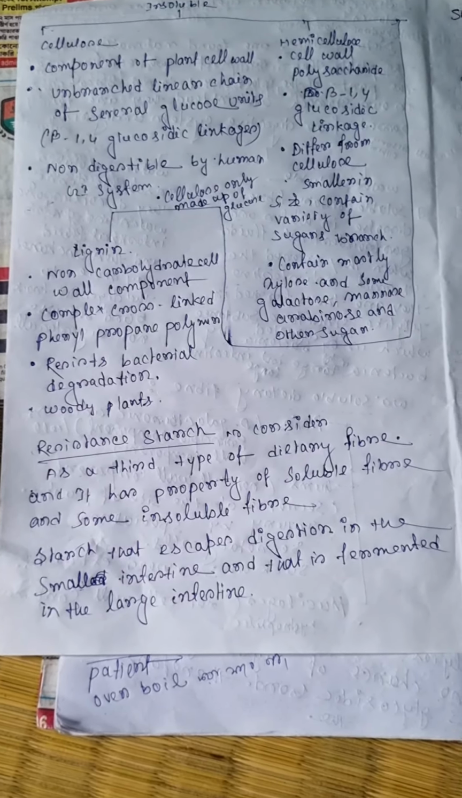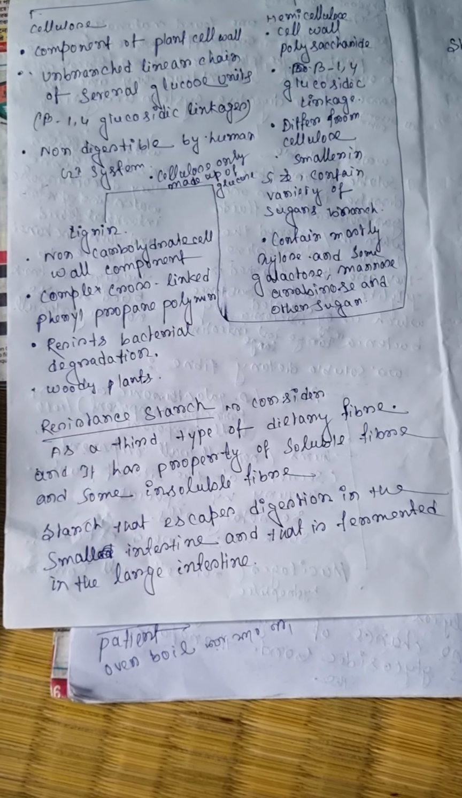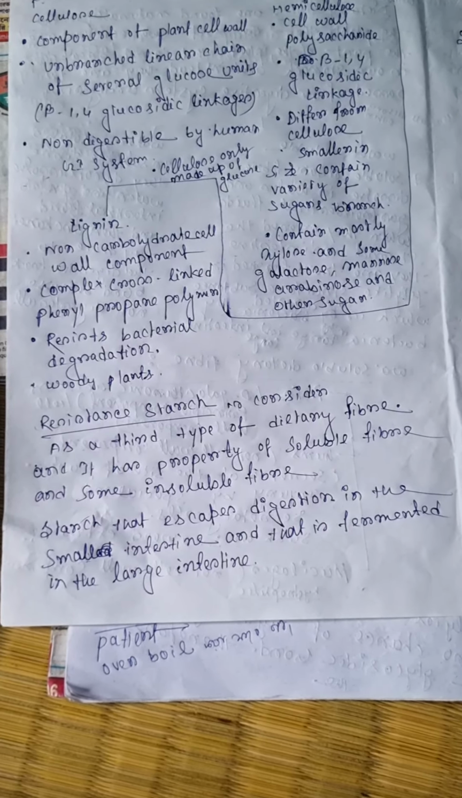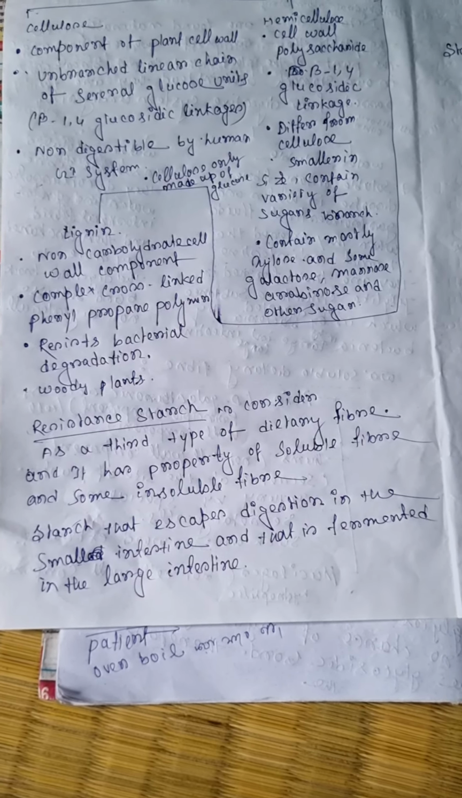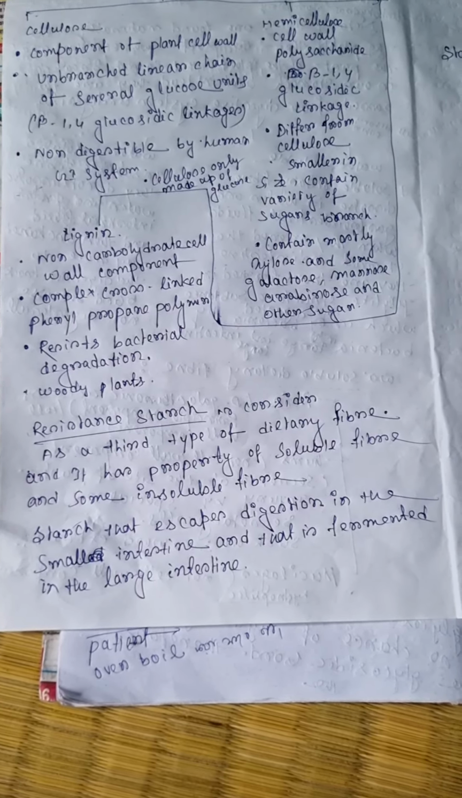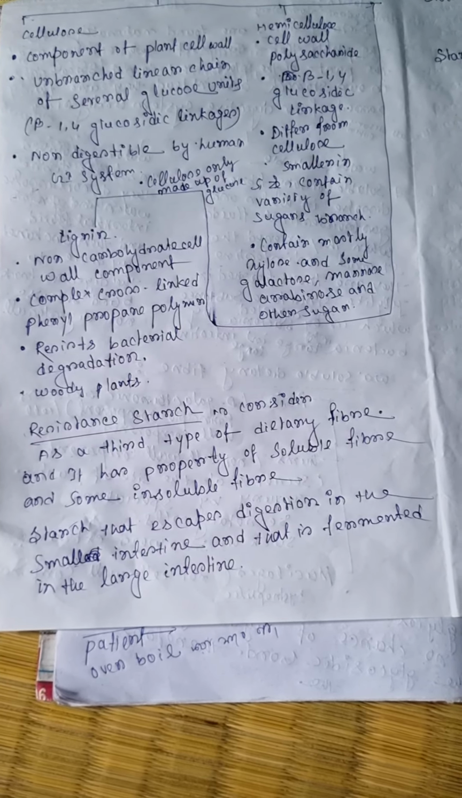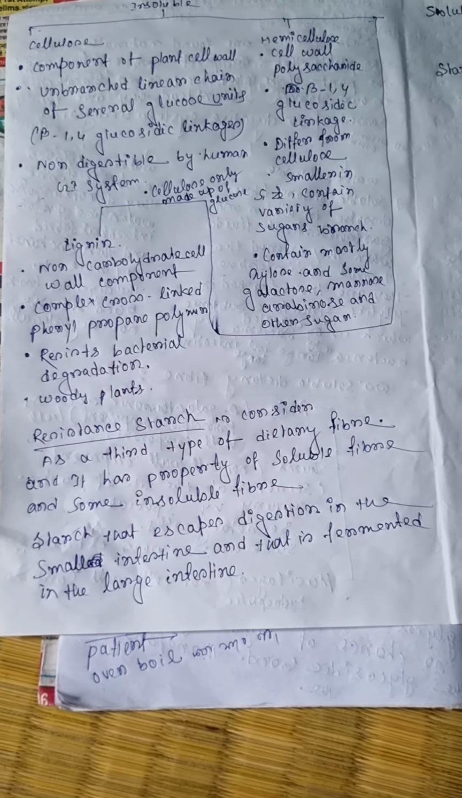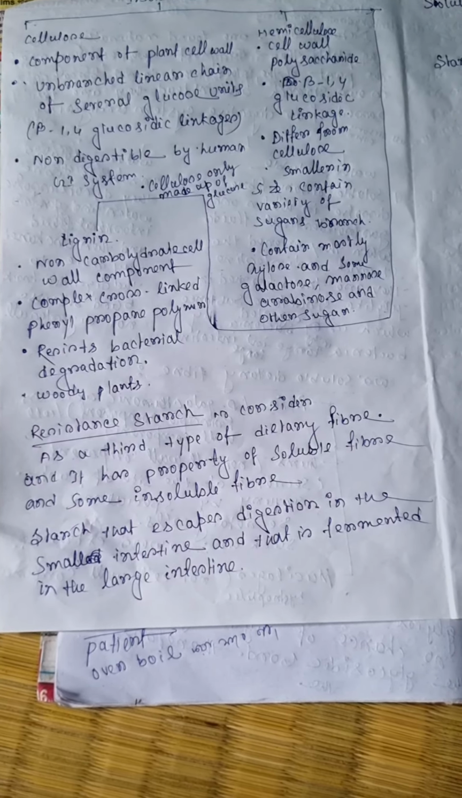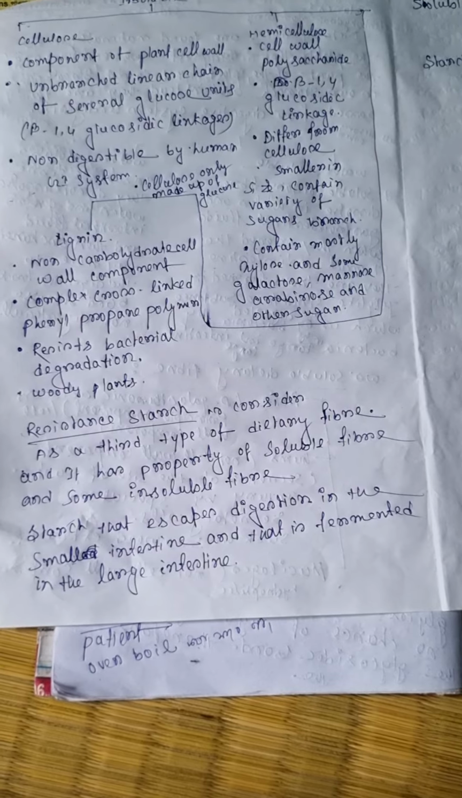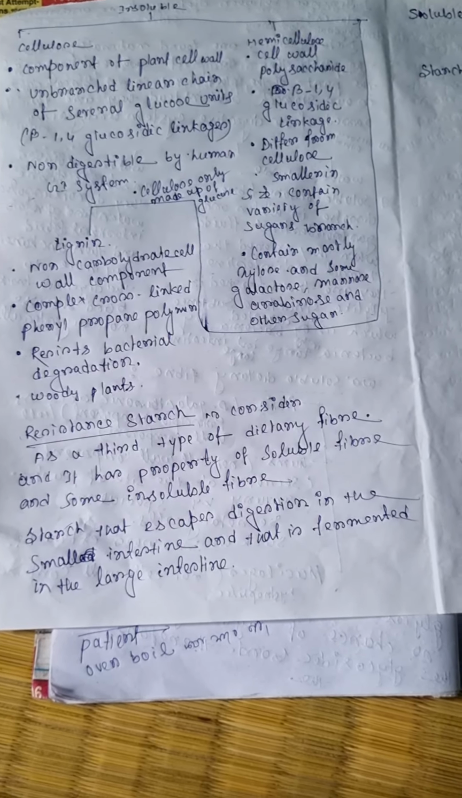Resistant starch is considered the third type of dietary fiber, and it has some soluble fiber properties and some insoluble fiber properties. It is starch that escapes digestion in the small intestine and is fermented in the large intestine by the bacteria.